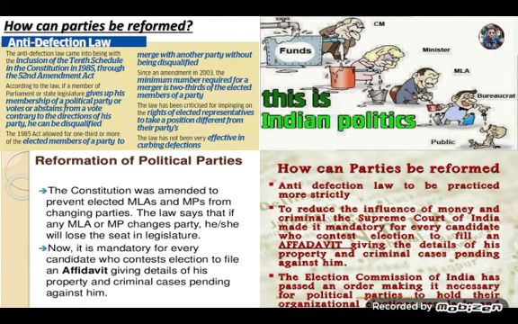The Election Commission of India has also passed an order making it necessary for political parties to hold their organizational elections regularly. It's another thing that the political parties are not following the order of the Election Commission in this regard. Also the Election Commission ordered every political party to file income tax returns so that the government could know about the exact property of the political parties. So these are the three steps taken by the Parliament, the Supreme Court and the Election Commission in the field of reformation of political parties.